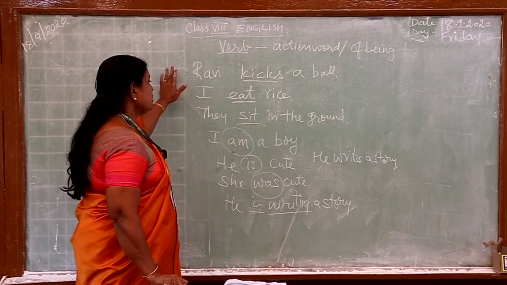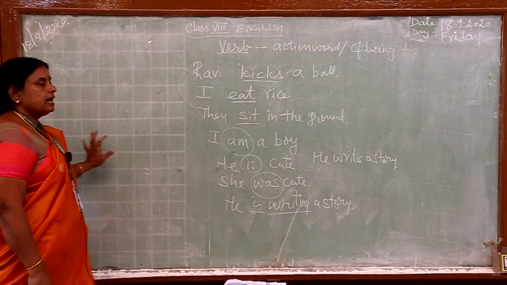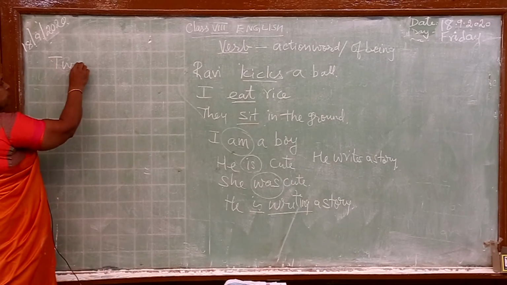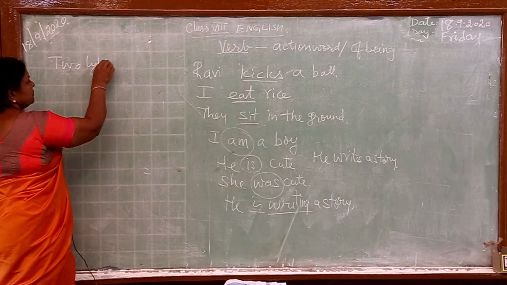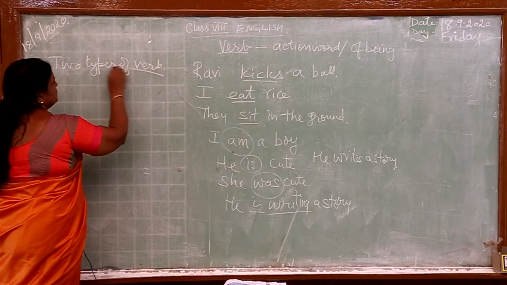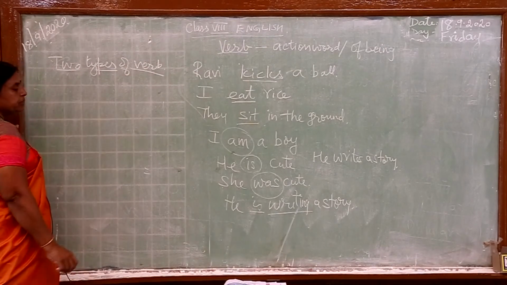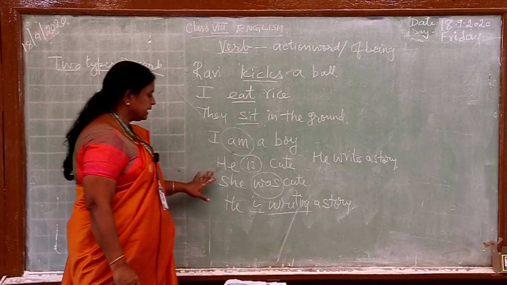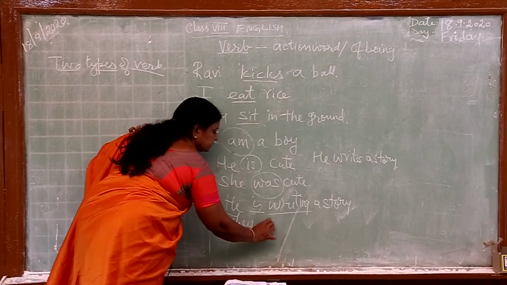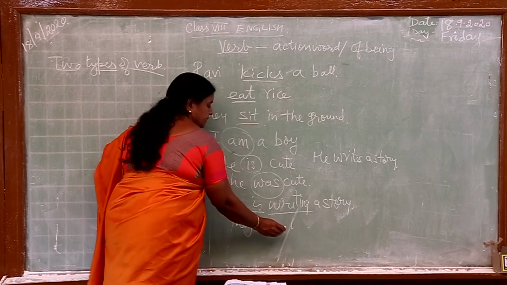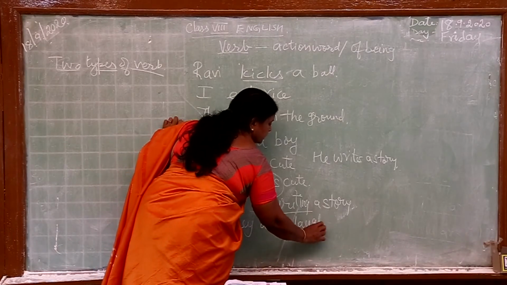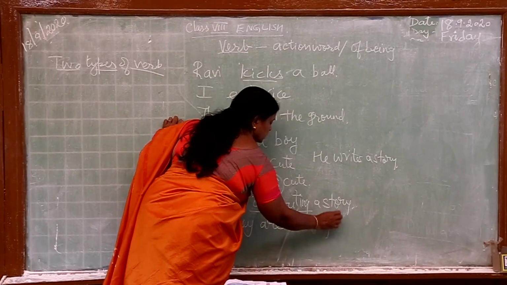Now, apart from this, there are two types of verbs. Before going to that, let me tell you this also. They are laughing. Now, what is this?